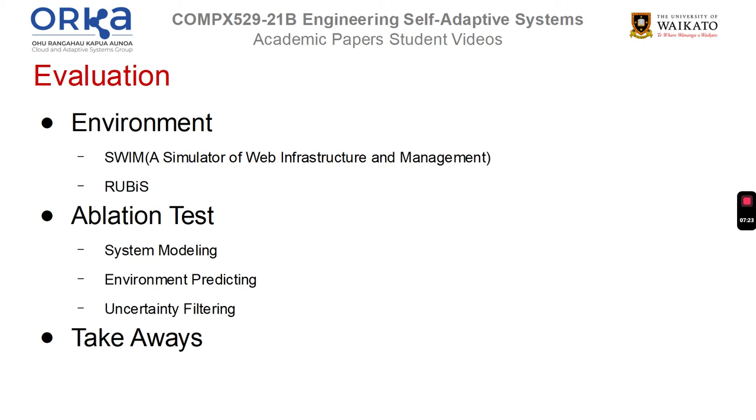The 3 major takeaways that they received from all these tests were that the imprecise system modeling can be compensated by uncertainty filtering to some extent. Environment predicting is less effective than precise systems modeling and uncertainty filtering. Uncertainty filtering has a larger impact on self-adaptation's performance than the other 2 modules in handling frequent environment changes.